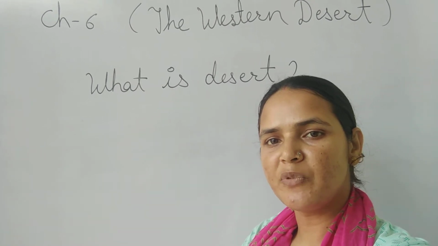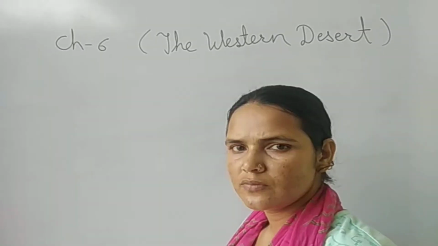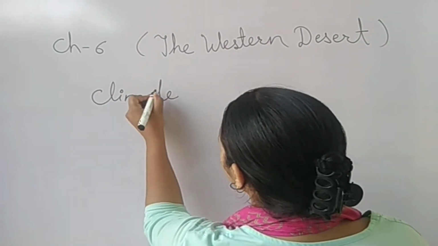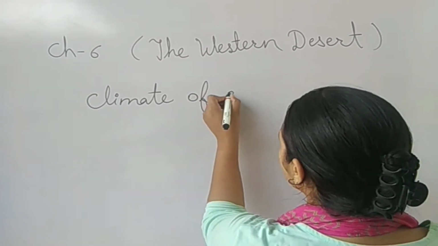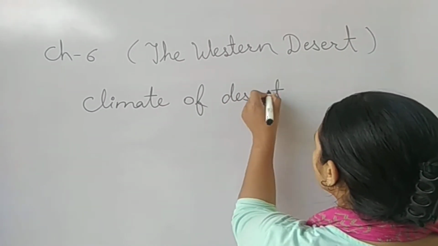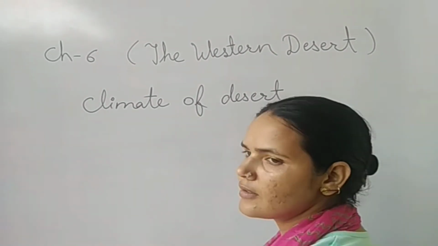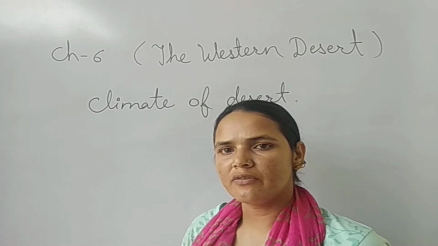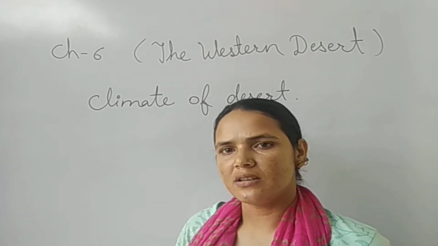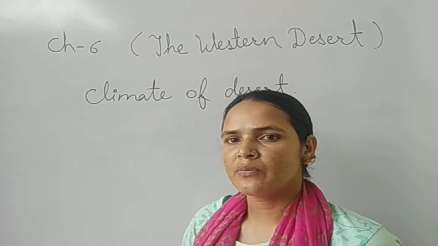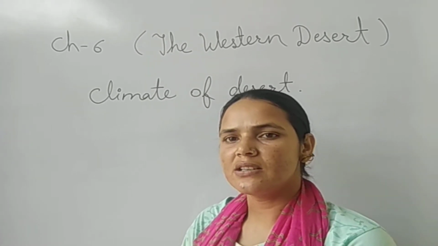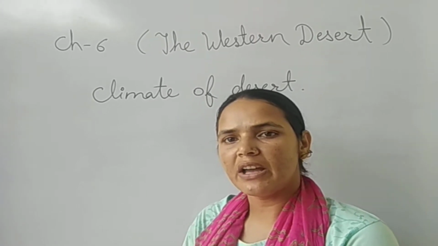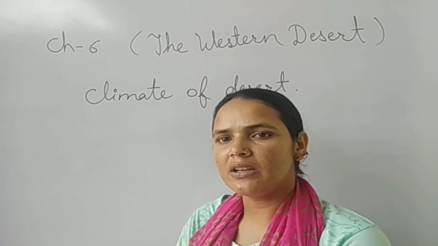So now let's start with the climate. We will discuss the climate of Rajasthan, those parts of Rajasthan which lie in this Western Desert. So what is the climate there? The climate of the desert is an extreme climate. Extreme climate means that the days are very hot and the nights are very cold.